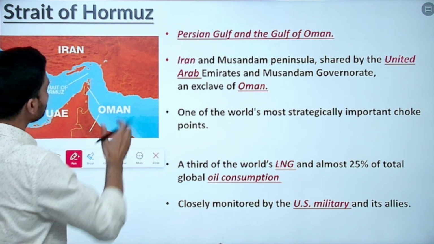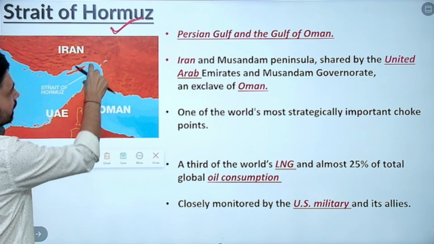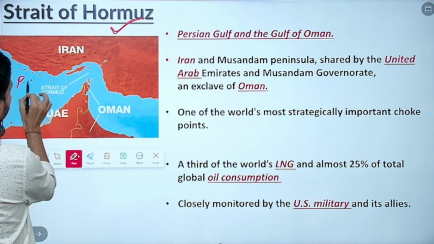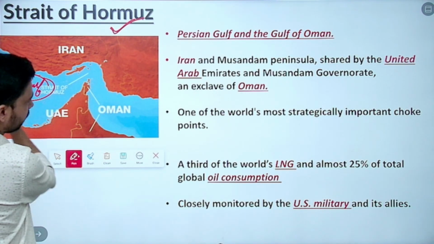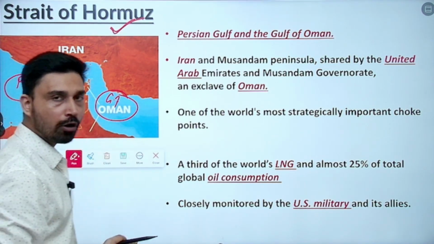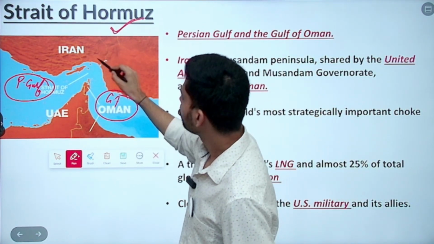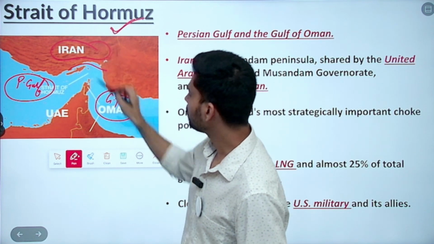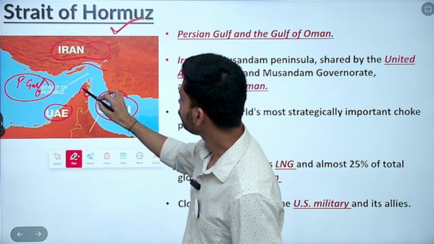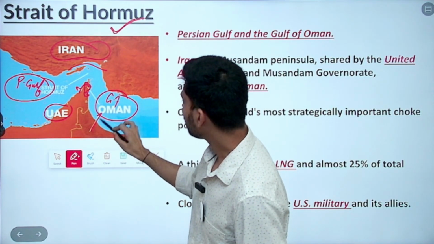Then recently another strait was in the news, the Strait of Hormuz. The Strait of Hormuz is this region, as you can see, again a very narrow strait that connects the Persian Gulf in the west and the Gulf of Oman in the east. So the Strait of Hormuz connects the Persian Gulf and the Gulf of Oman. Which landmass lies around this? In the north you can see the northern part of Iran. In the south you can find two countries. One is the UAE, this part up to here. This is the United Arab Emirates, and this upper part that you see is an exclave of the country Oman.